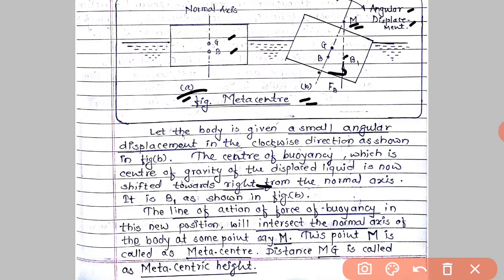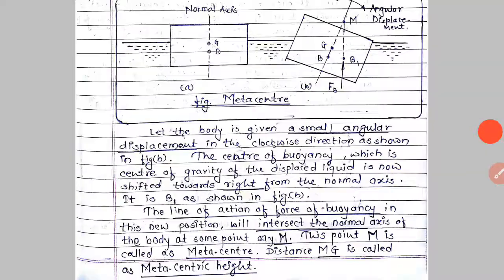So this is B1, the new position of the center of buoyancy, and the line of action of buoyancy force FB acts through B1 and intersects the normal axis at some point, say point M. This will be fixed on the normal axis. So point M is called the metacenter and distance MG is called the metacentric height. So this is all about metacenter and metacentric height.